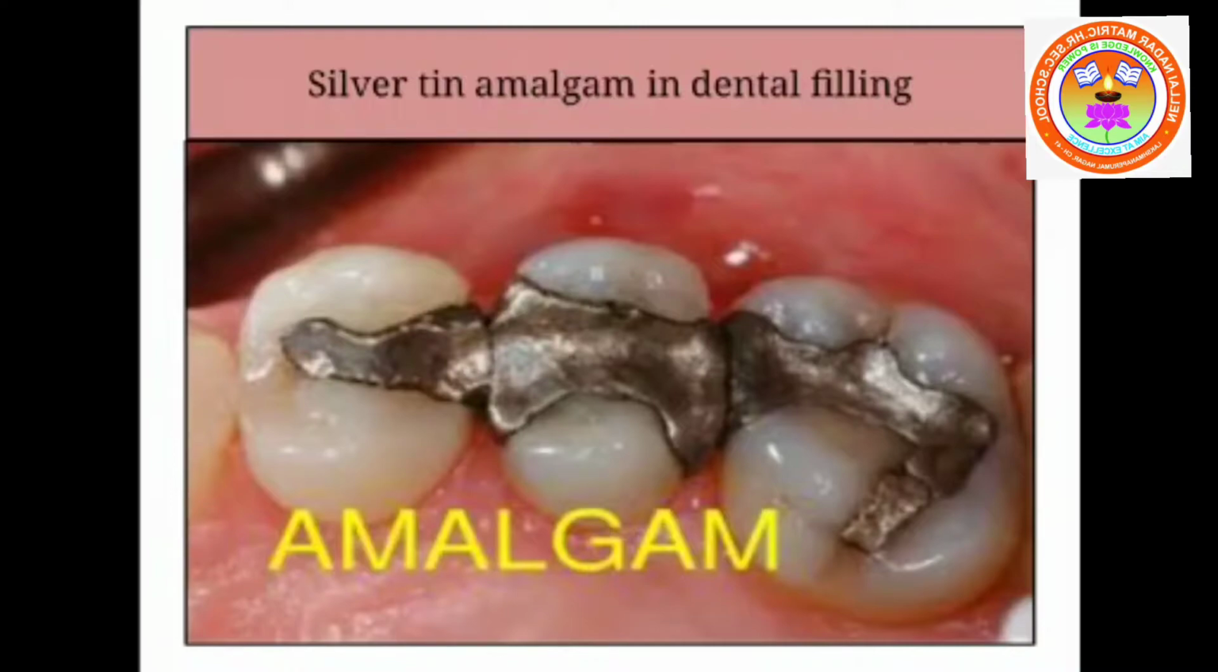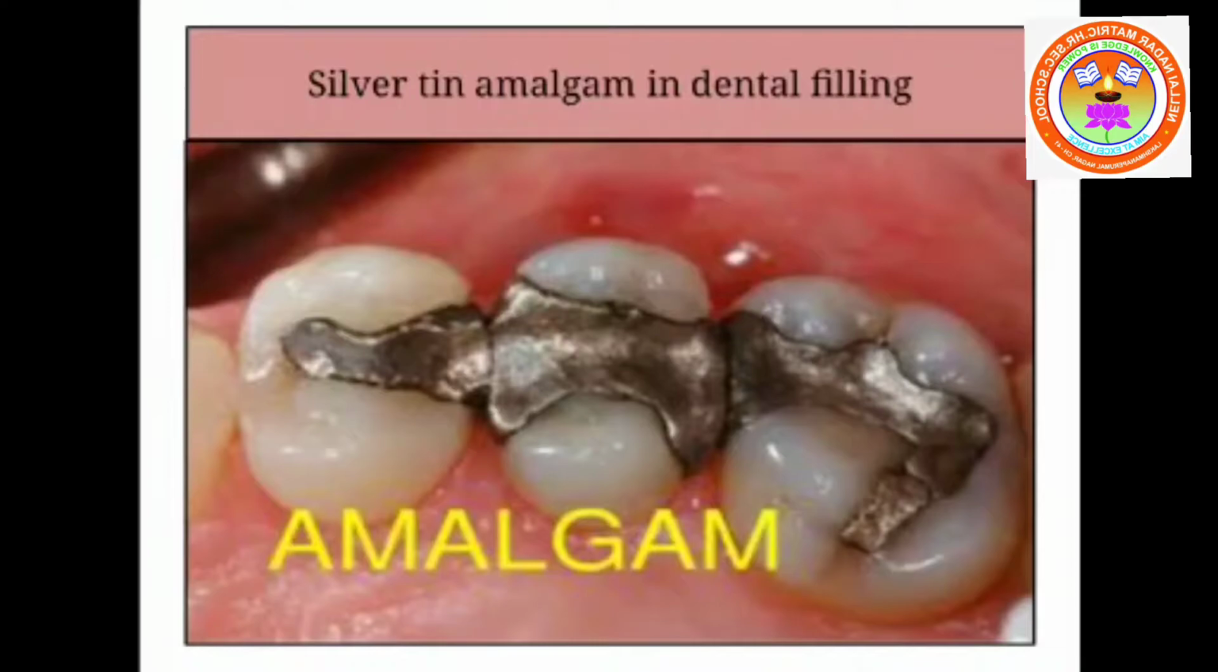What is an amalgam? It is a mixture of any metal with mercury. The main application of amalgam is in dental filling. Silver tin amalgam is used in dental filling. Silver metal, tin metal and mercury, when combined, are called silver tin amalgam, and it is useful in dental filling by dentists.